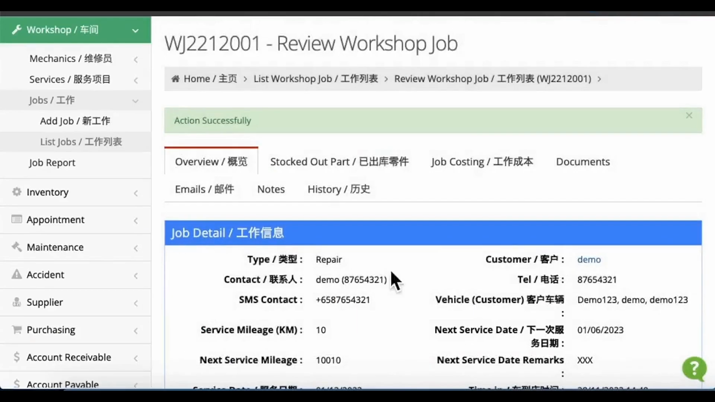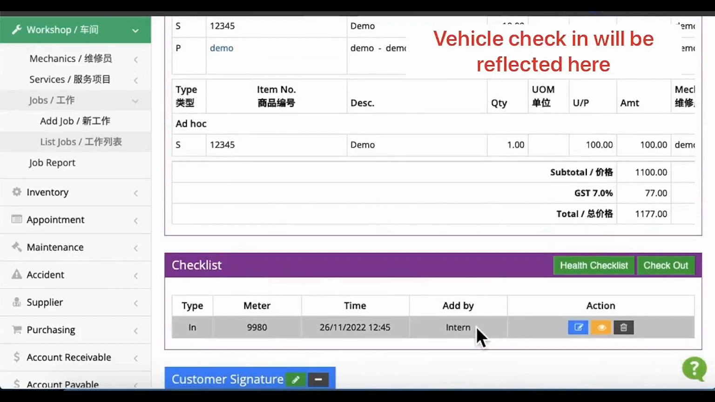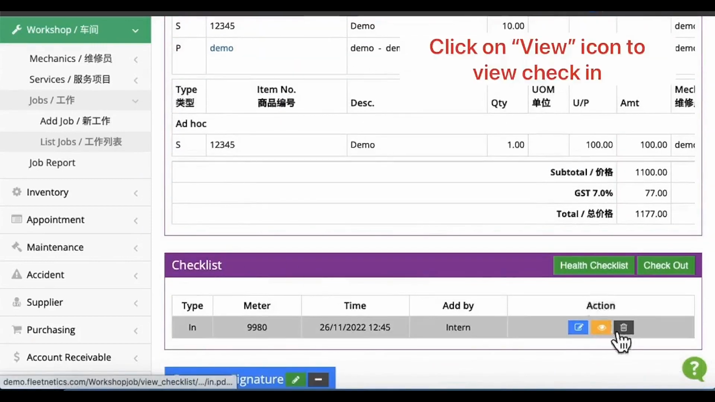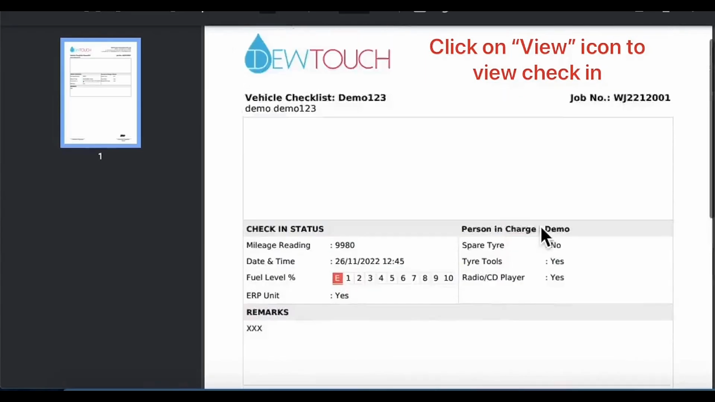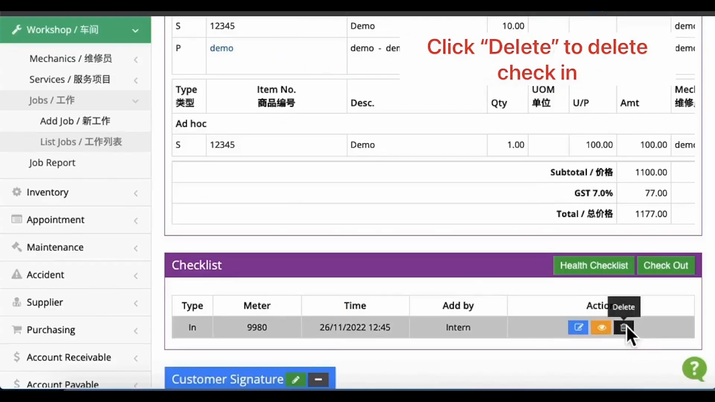The vehicle check-in is shown here. Click the Edit button to modify the checklist. Click on the View button to view the PDF format of the checklist. Click this trash bin icon to delete the checklist you just made.